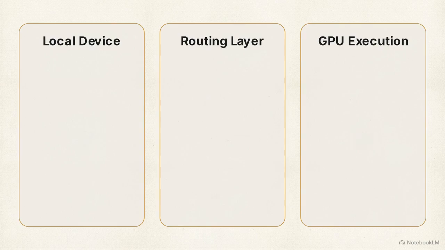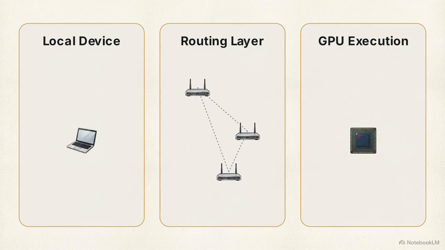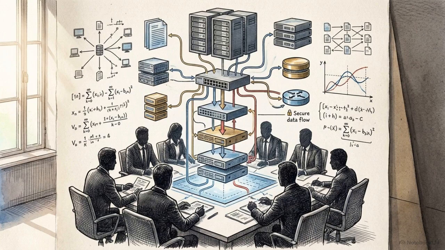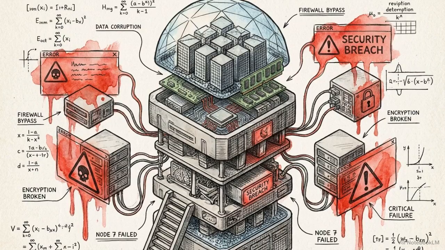To identify exactly where data leaks occur, we have to trace the path of a prompt. We will follow a single query from a local device through the network routing layer and directly into GPU memory across all 5 levels of the spectrum. Understanding where a platform sits on this ladder is a prerequisite for enterprise deployment. Mapping sensitive data to an insufficient privacy tier represents a fundamental failure in systems architecture.